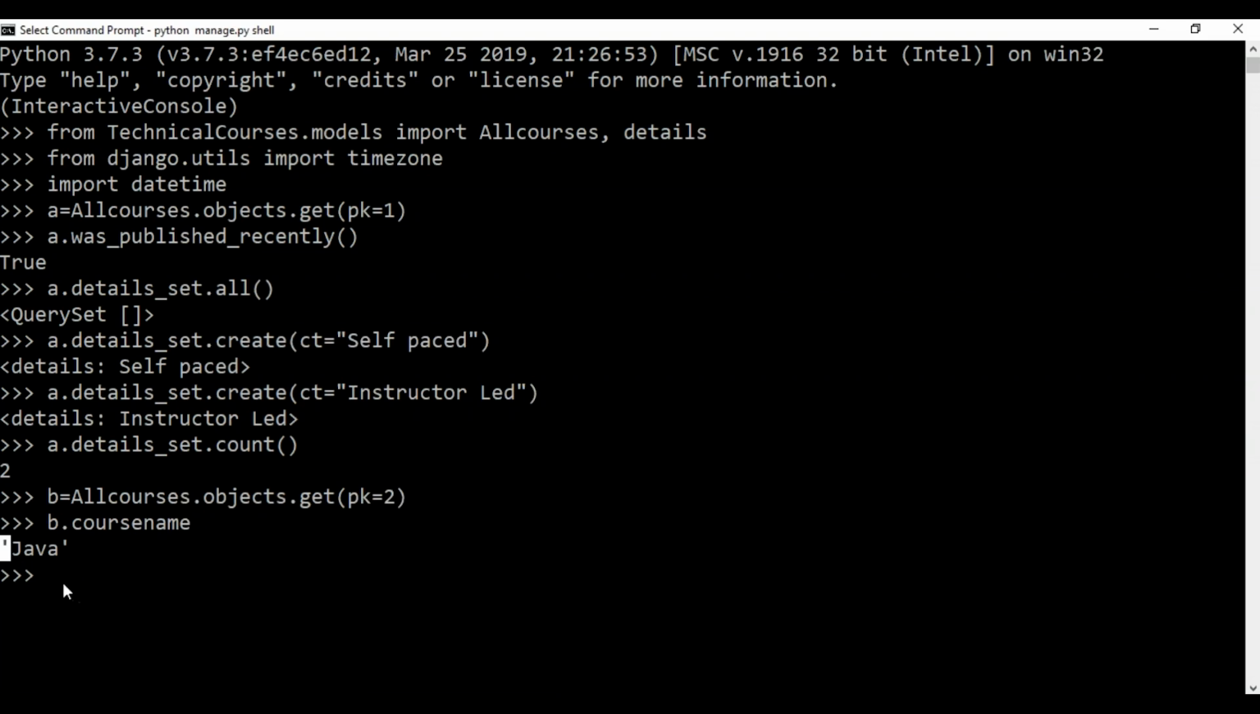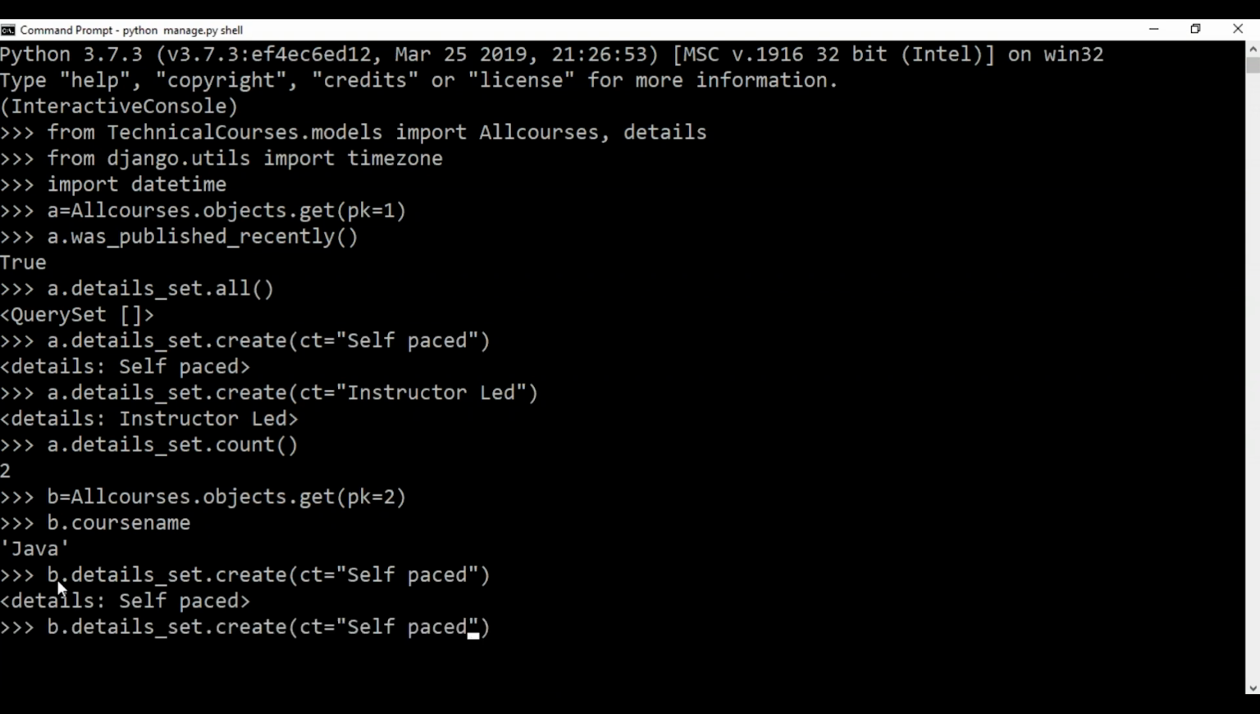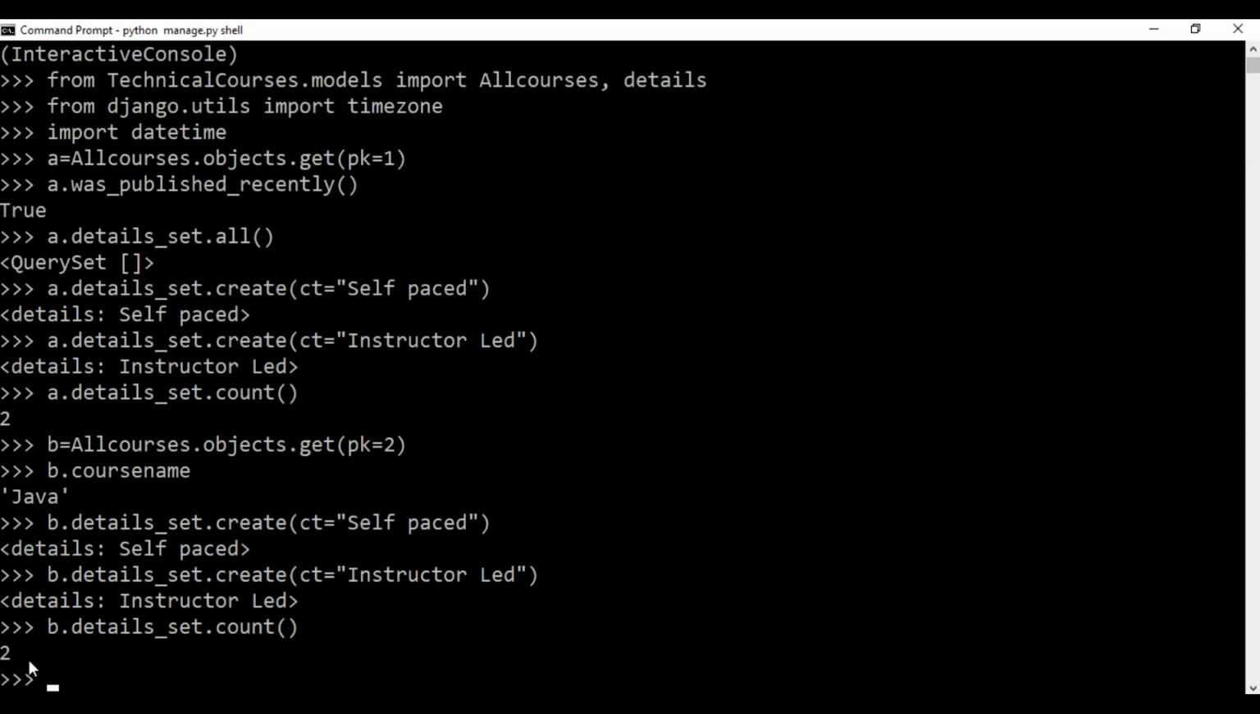Now I'll set the options for this as well. So I'll use b.details_set.create. And I'll give the same options again, which is CT is equal to self-paced. And another option which I'm going to give is instructor-led. Okay, now I'll hit enter. Now let me give the count option for b as well. As you can see, I've created two options for Java, which are instructor-led and self-paced courses.